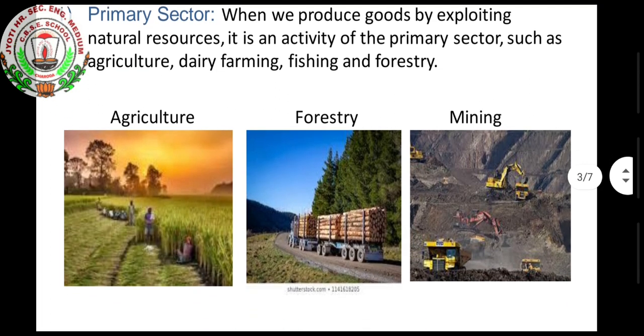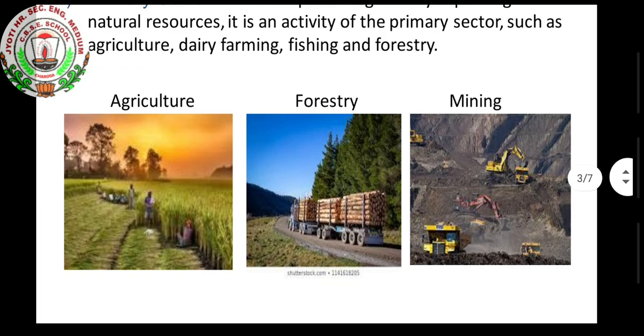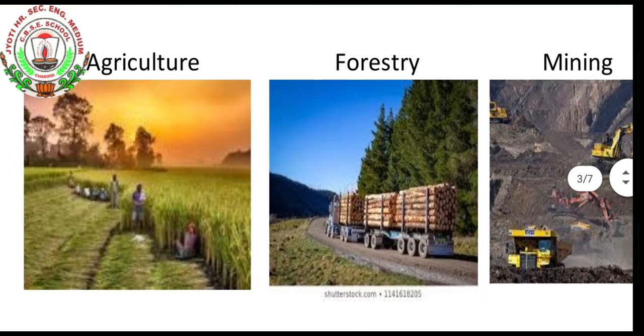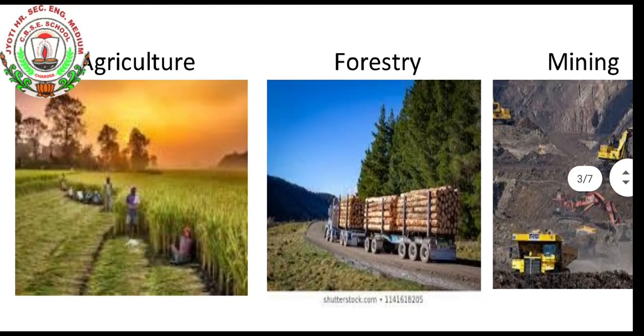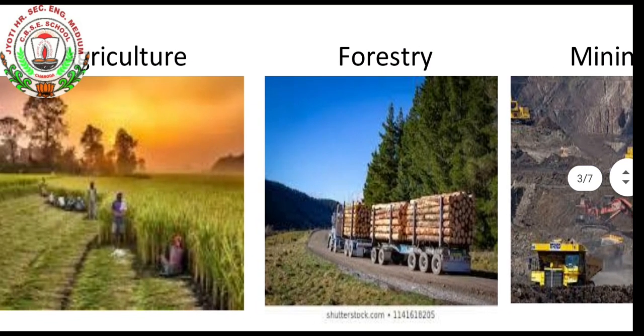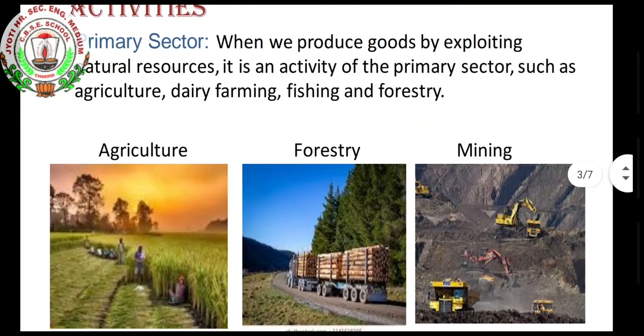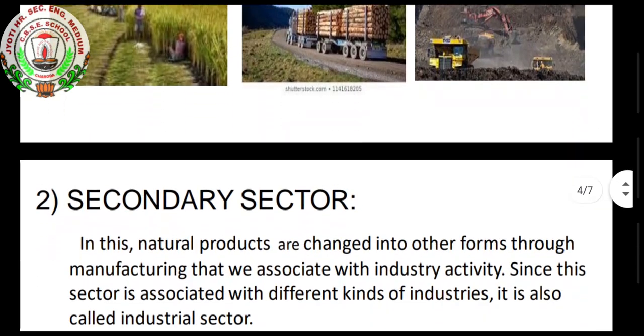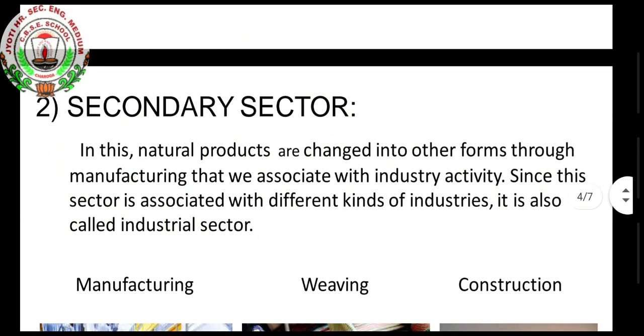Let us see by the picture. This is agriculture, the first one, and second is forestry, and third is mining. So this comes under the primary sector. Let us see the secondary sector.